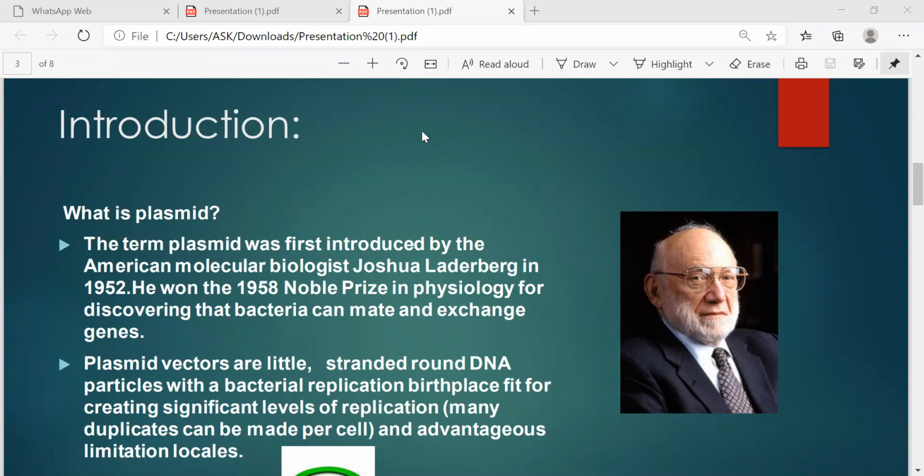The term plasmid was first used by an American molecular biologist, Joshua Lederberg, in 1952. He also won the 1958 Nobel Prize in Medicine for discovering bacteria.